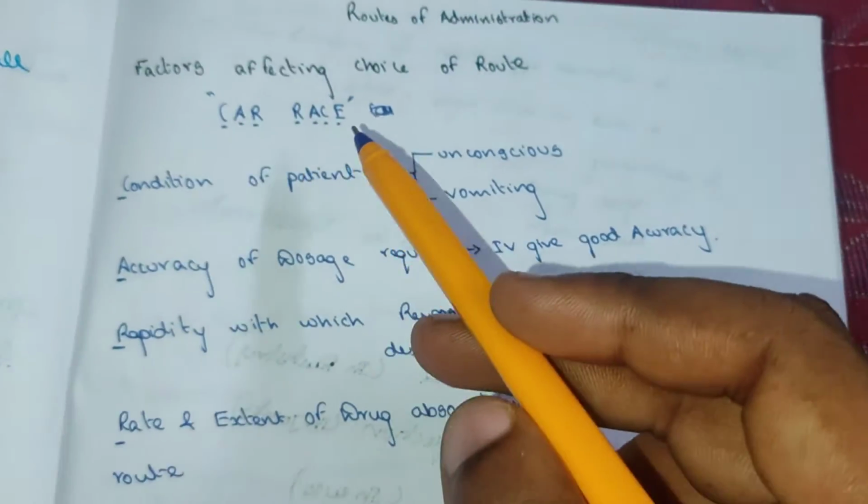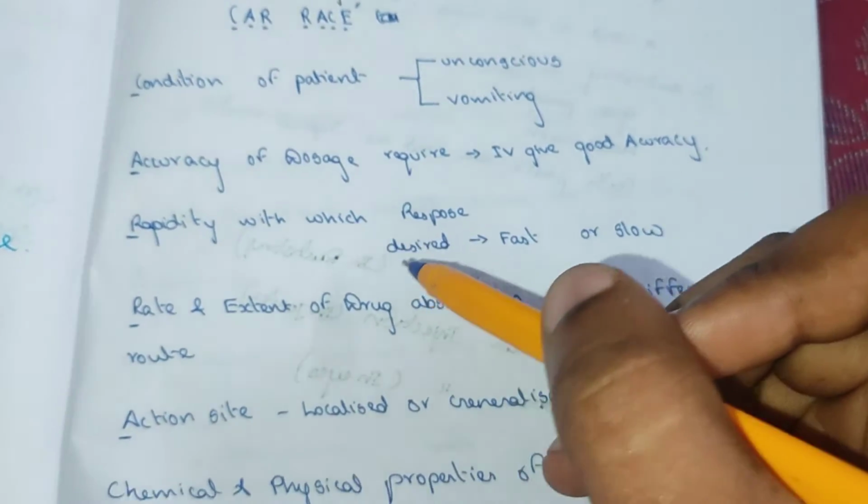These are the factors affecting the choice of route of administration.